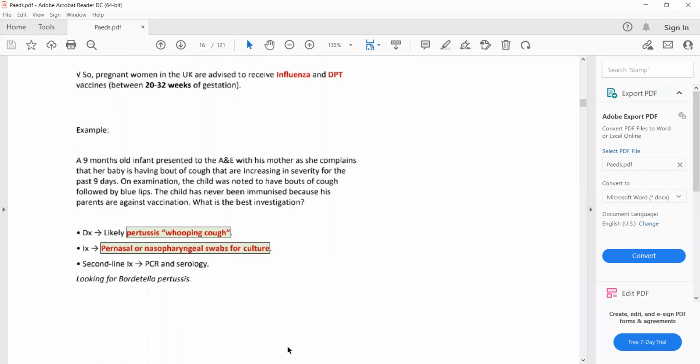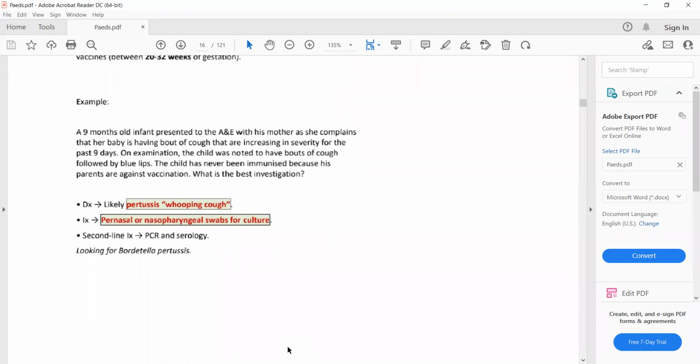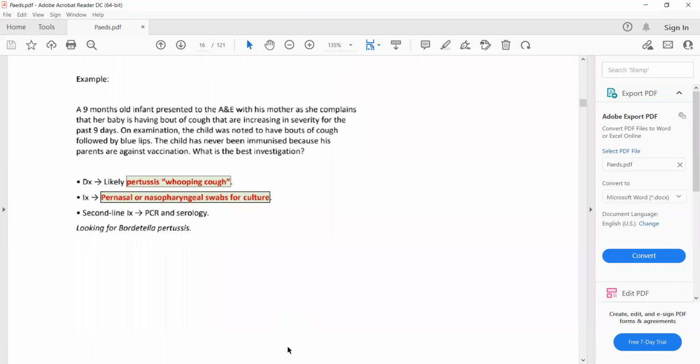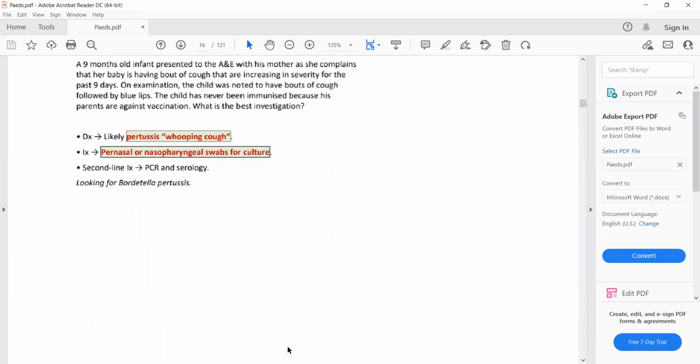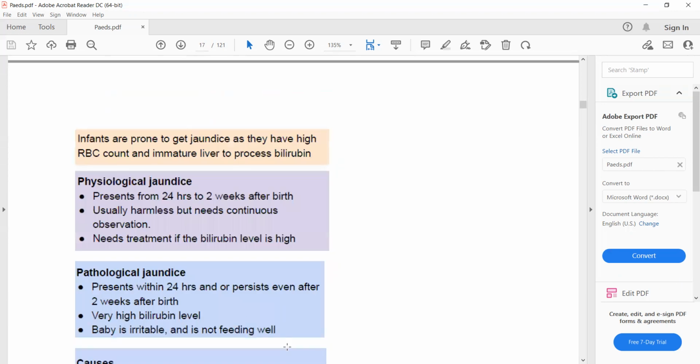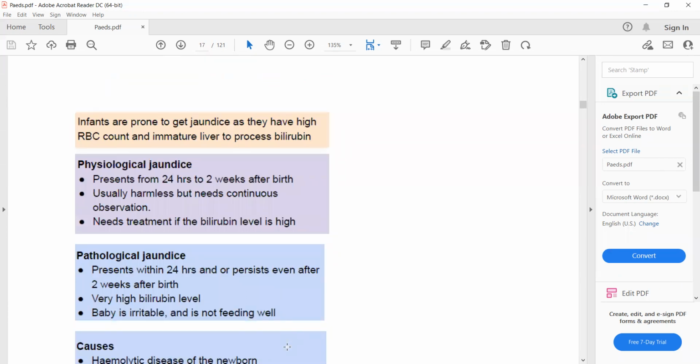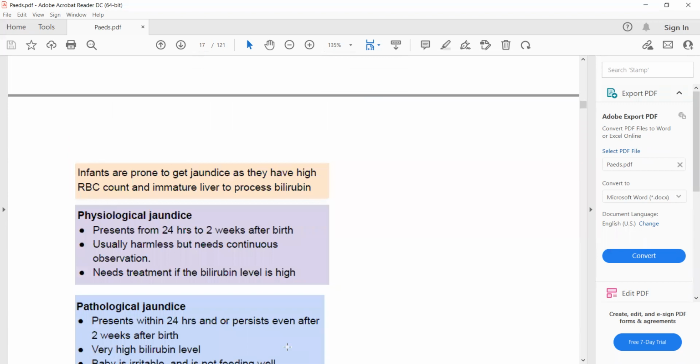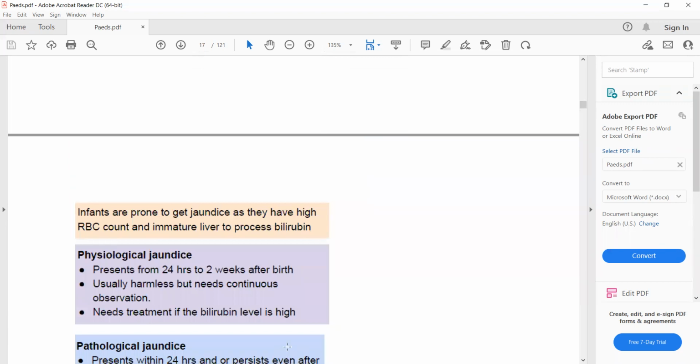So the best investigation is pernasal or nasopharyngeal swabs, and the second line investigation is PCR and serology. So this was all about the respiratory problems in infants and children.